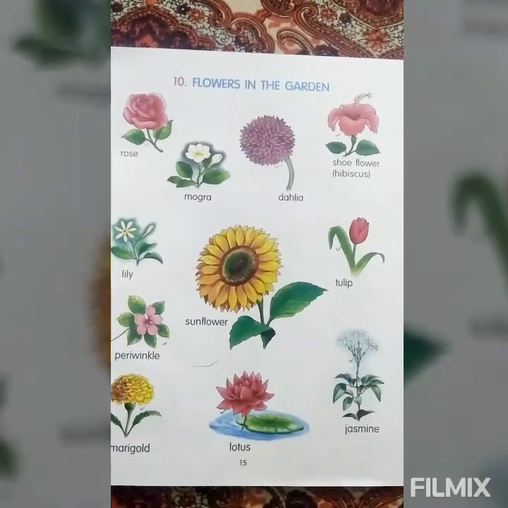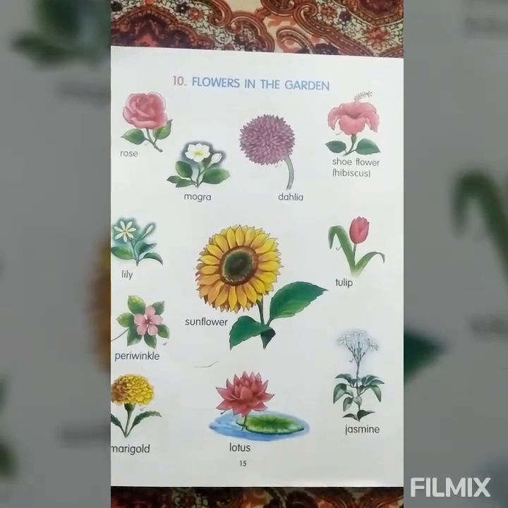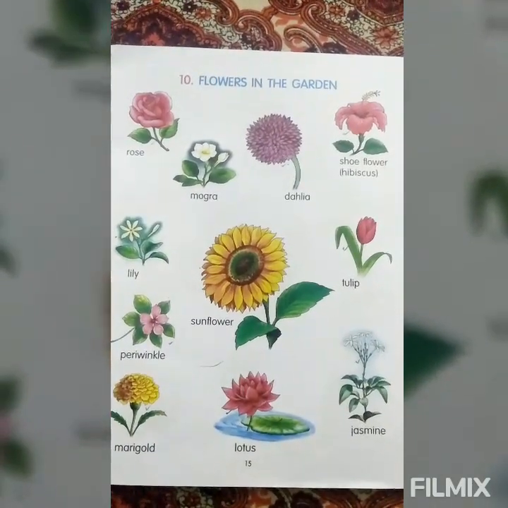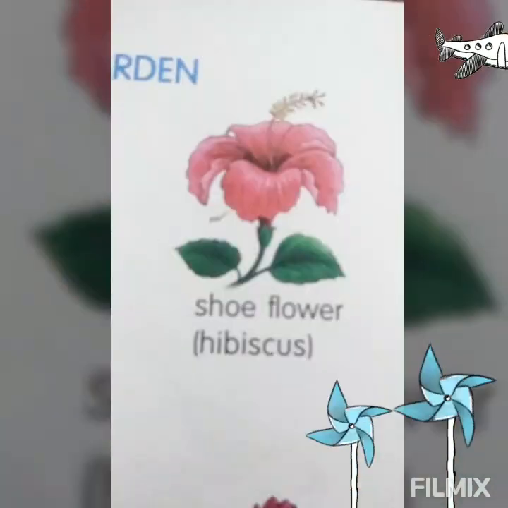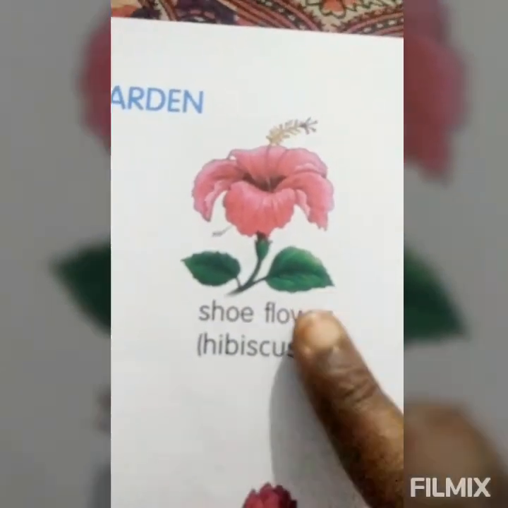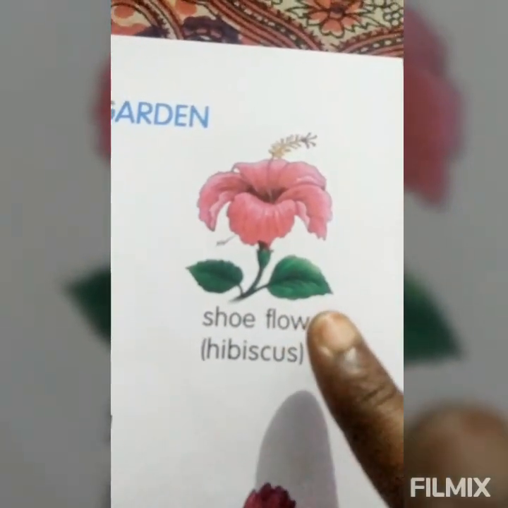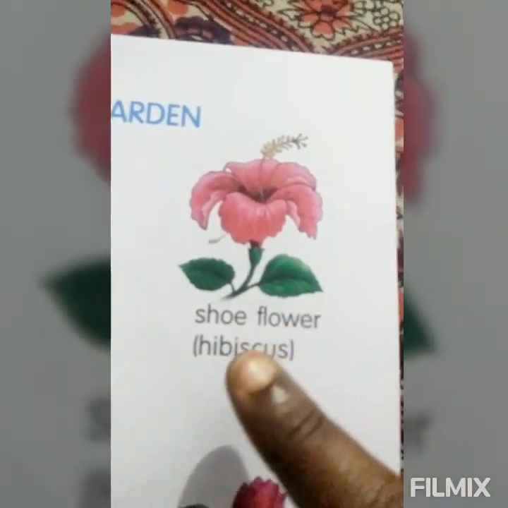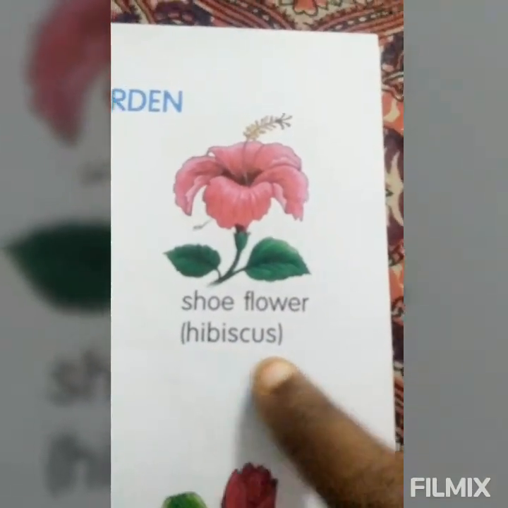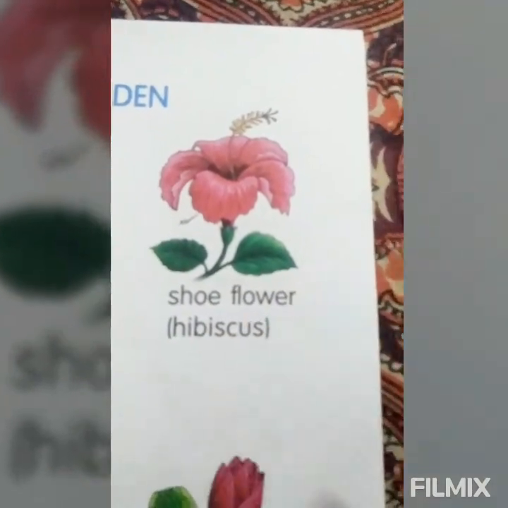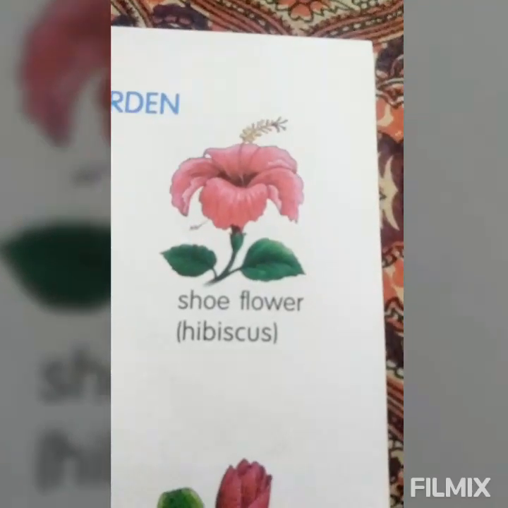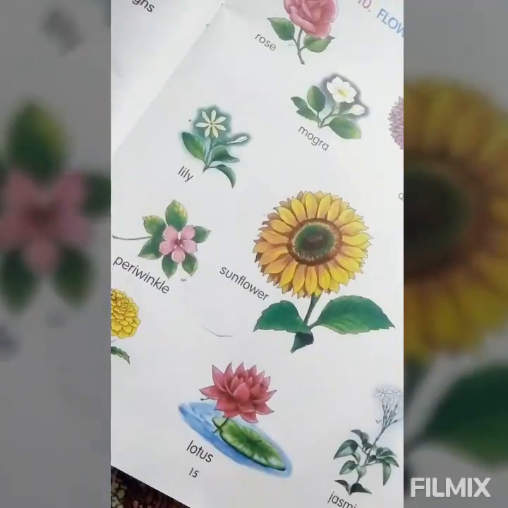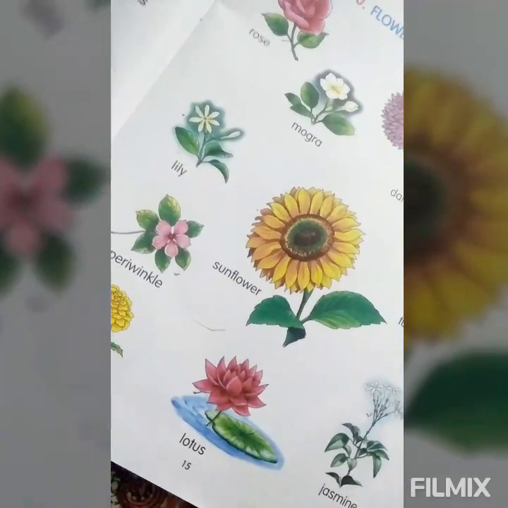Which flower is used for herbal purpose? Herbal means medicine purpose. Touch the herbal flower. This is your herbal flower. What is the name of the herbal flower? Hibiscus, shoe flower. We are going to learn it as hibiscus. Hibiscus is a herbal flower. Next, which flower